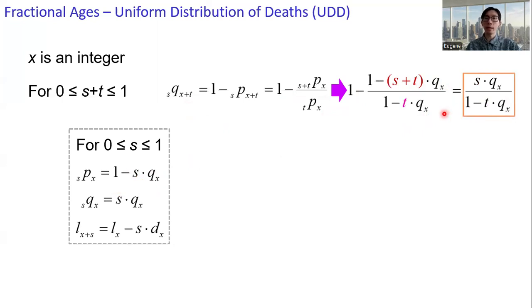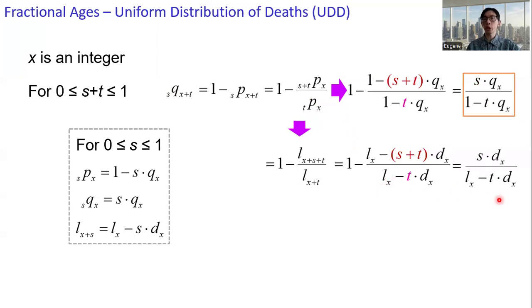To work with the life table function, instead of working with p's, we can work with the l's. This expression can be expressed as 1 minus lx plus s plus t over lx plus t. And then both t and s plus t are less than or equal to 1, so we can adopt this expression, analogous to the one we have shown above.